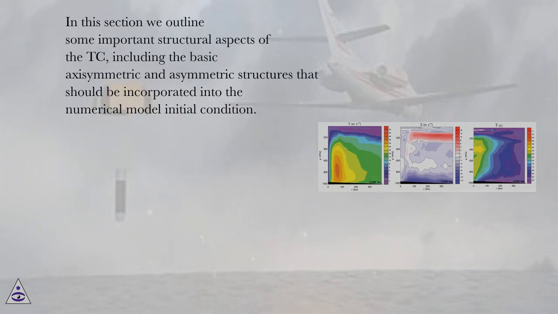In this section we outline some important structural aspects of the TC, including the basic axisymmetric and asymmetric structures that should be incorporated into the numerical model initial condition.